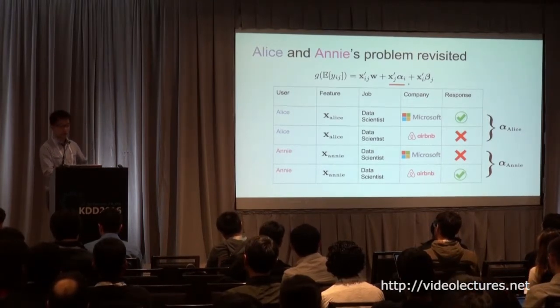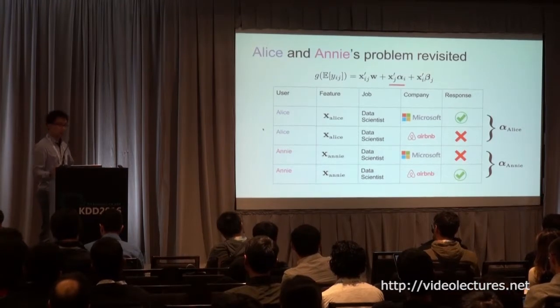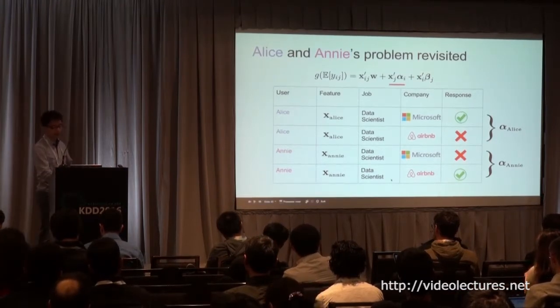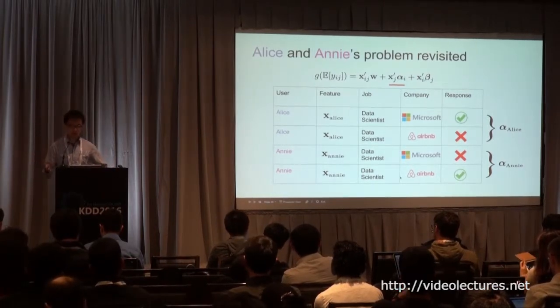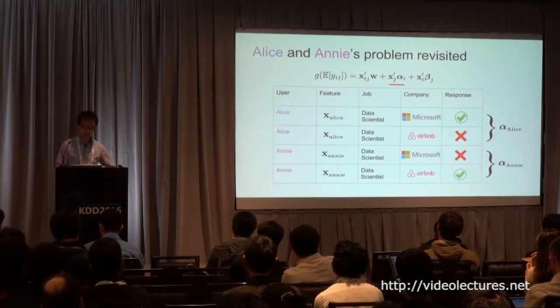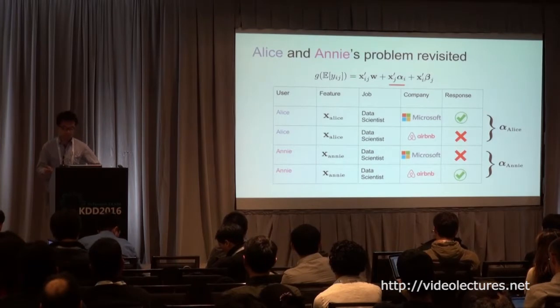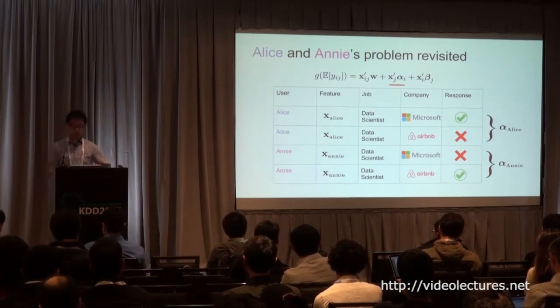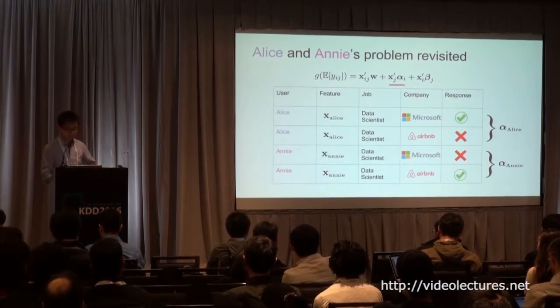In this particular case, we look at the first two rows and realize that Alice may tend to like big companies more, and Annie tends to like startups more. In the next recommendation result, we can adapt the model so that we recommend more big companies to Alice, for example IBM or Google, and more startup-like companies to Annie. For example, we recommend Uber, Pinterest, or Snapchat to Annie.